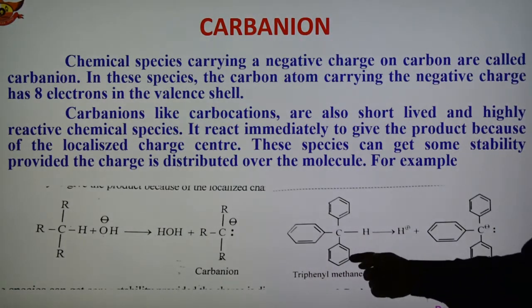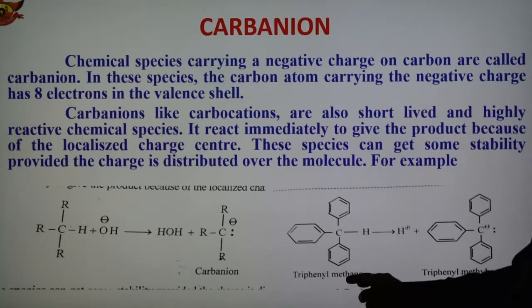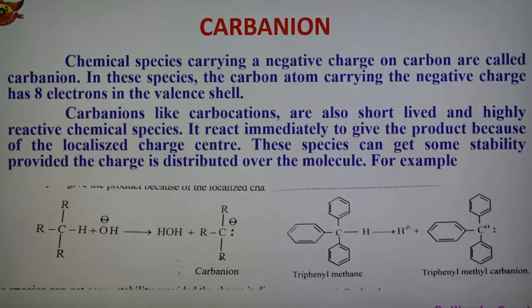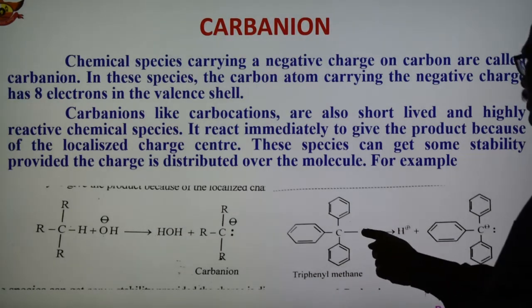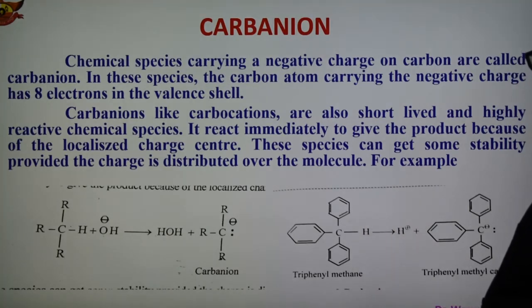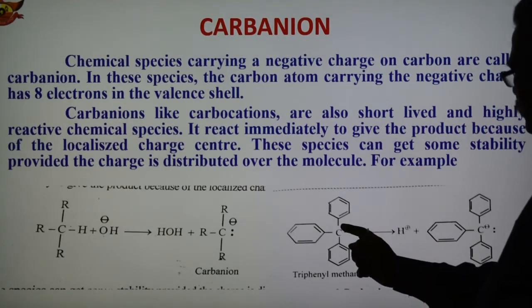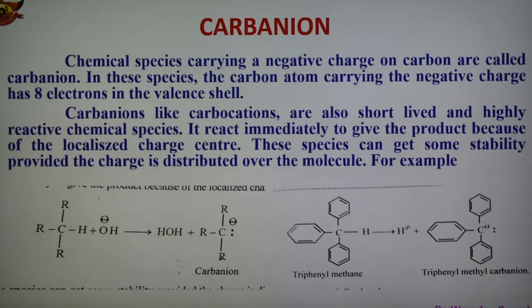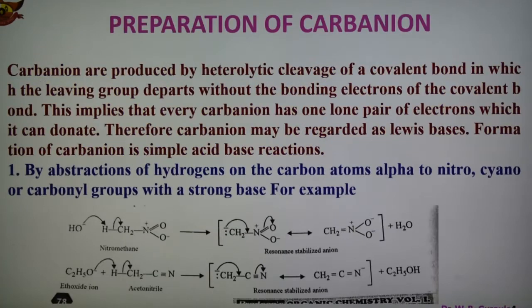After fission of this C-H bond, the electron pair shifts to the carbon, therefore this carbon has a negative charge. Similarly here, in the case of triphenyl methane, it is CH4 but with 3 hydrogens replaced by 3 phenyl groups, so the name is triphenyl methane. This C-H bond undergoes heterolytic fission, and the 2 electrons stay with the carbon, so the carbon has a negative charge, and the H plus ion separates. In this way a carbanion is formed, with the carbon carrying a negative charge and 8 electrons in the valence shell. These are the examples.